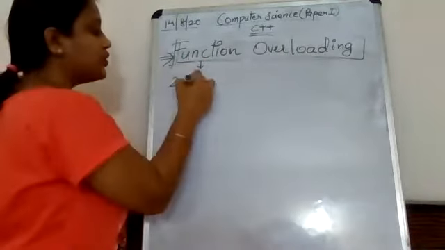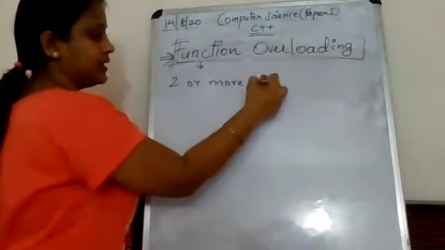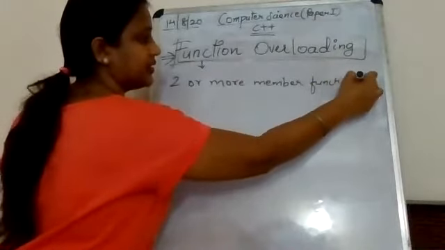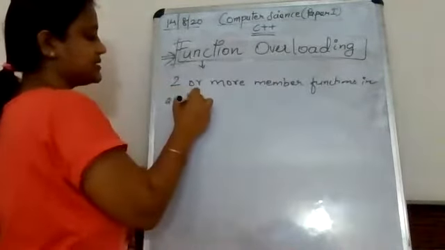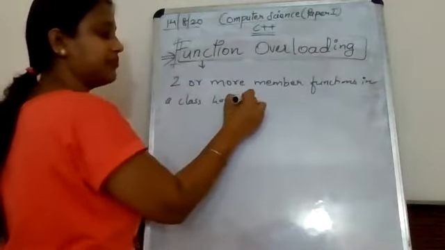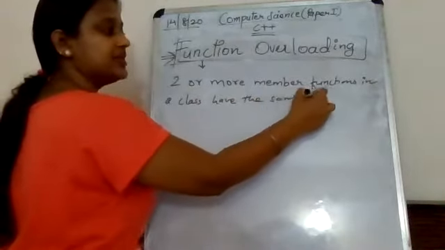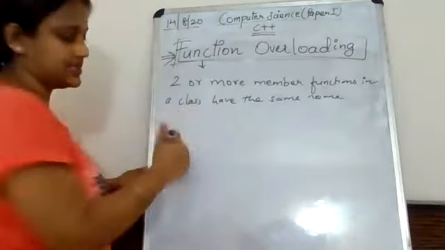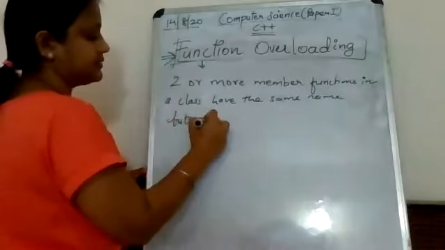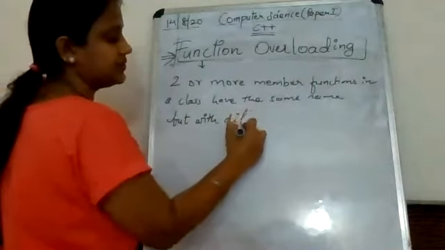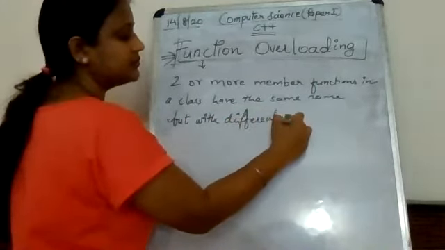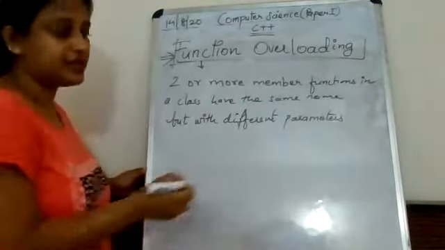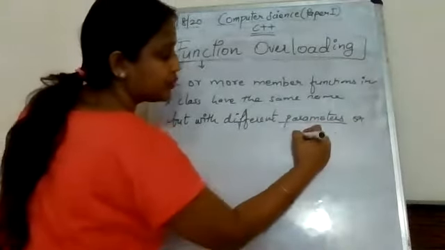two or more member functions in a class have the same name. That means two or more member functions will have the same name, but with different parameters, or arguments.